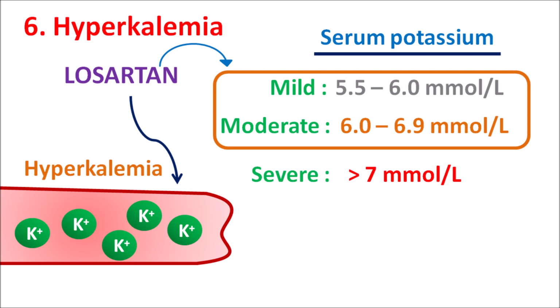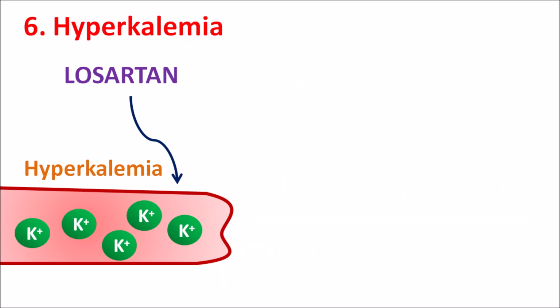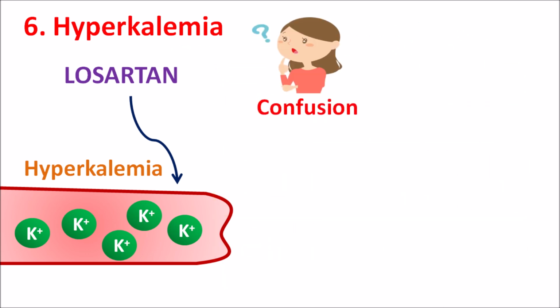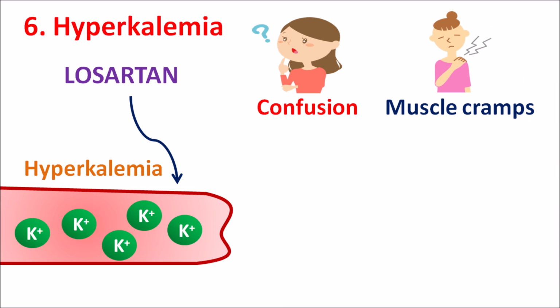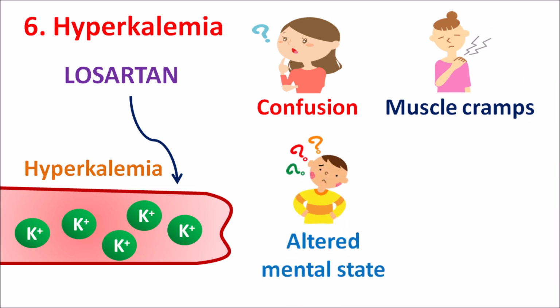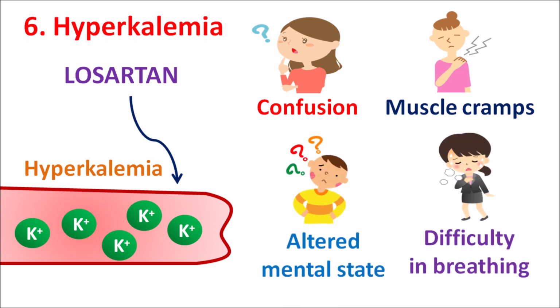The induction of hyperkalemia can be easily observed with a few symptoms in the patients. So, Losartan may induce confusion, muscle cramps, altered mental state, and difficulty in breathing. If any of these symptoms are found in the patient, then potassium level should be thoroughly checked in order to avoid further development of hyperkalemia.